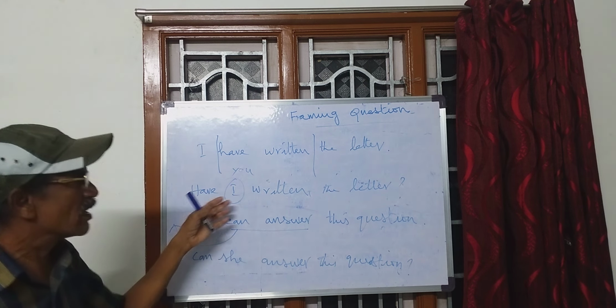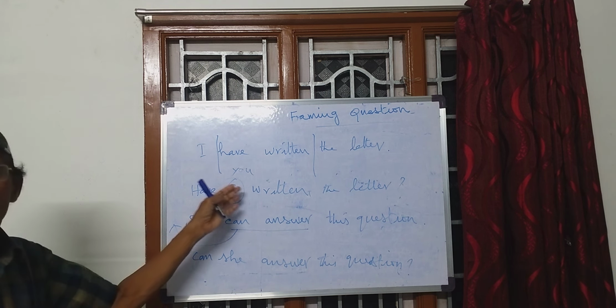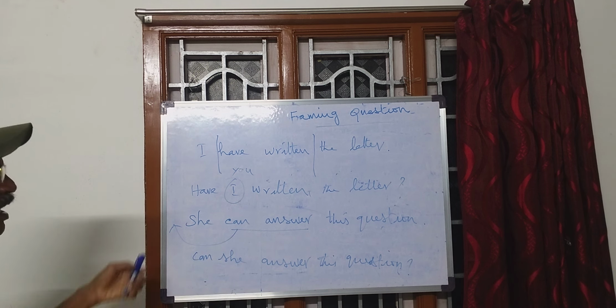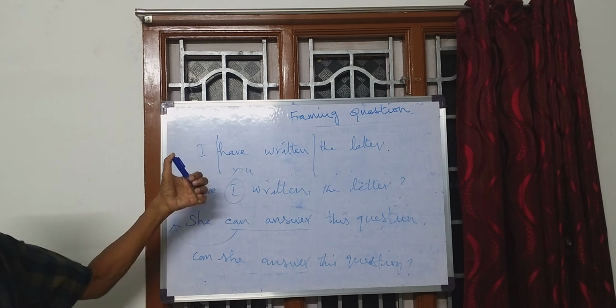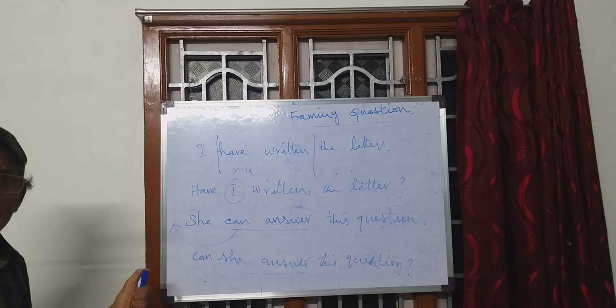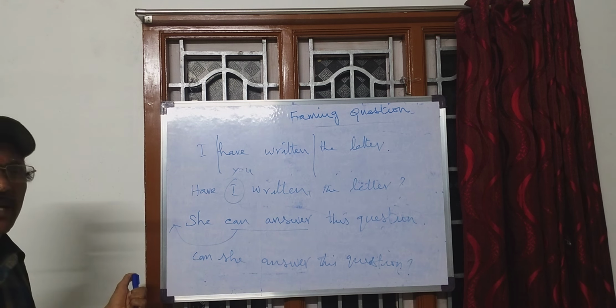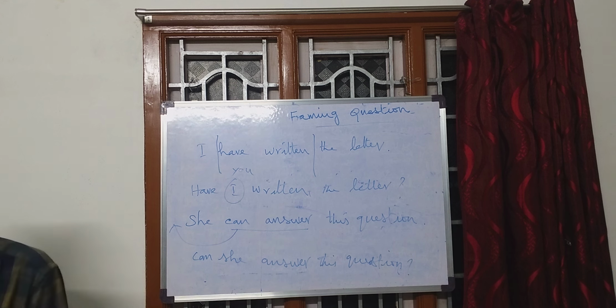So even though these are interrogative sentences, we can only give answer as yes or no. So they are called yes or no questions or confirmation questions.